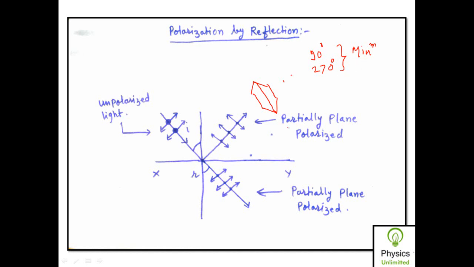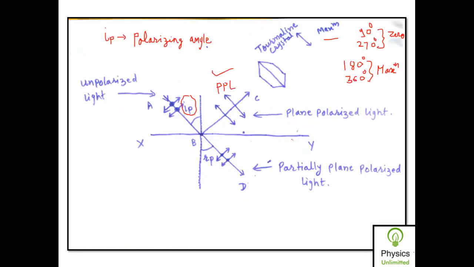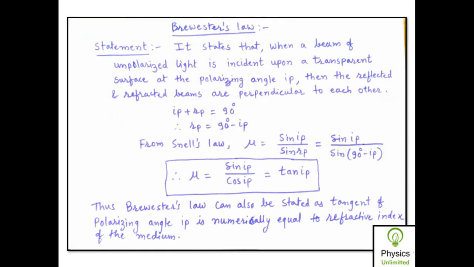Then we can say that it is not completely plane polarized. When it is rotated by 180 and 360 degrees you observe the maximum intensity of light, and when it is rotated by 90 and 270 degrees, you observe some minimum intensity. Then you can say that this light is partially plane polarized. While if you observe completely 0 intensity, then only we can say that the light is completely plane polarized.